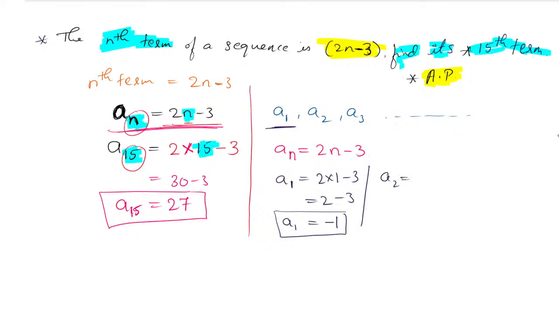A2. Again the same thing. 2 into 2 minus 3. 2 2s are 4, minus 3. 4 minus 3 is 1. So the A2 value is 1.